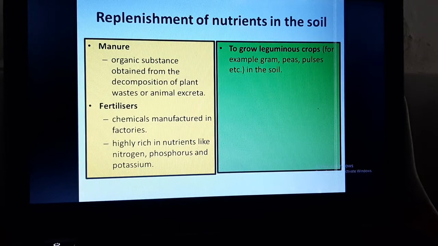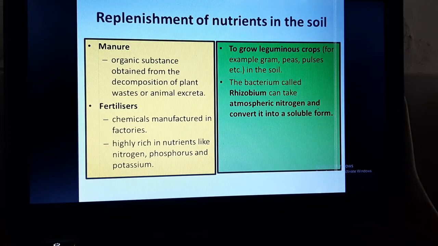The second way is to grow leguminous crops, and this is a natural way. For example, grams, peas, pulses in the soil. But how? In our last lecture, we studied an example of symbiosis, that is of rhizobium bacteria. We studied that the bacteria rhizobium lives in close association with leguminous crops, in roots and root nodules.